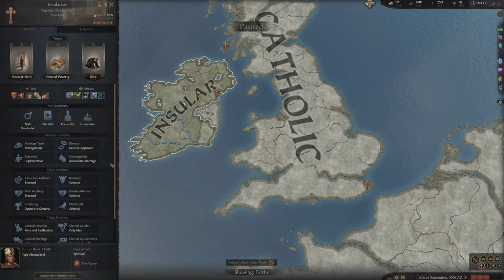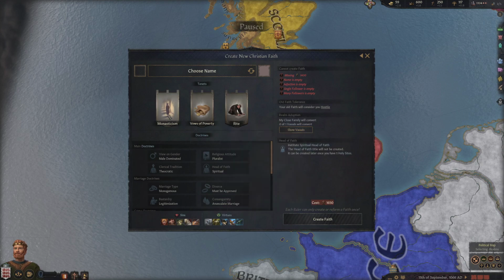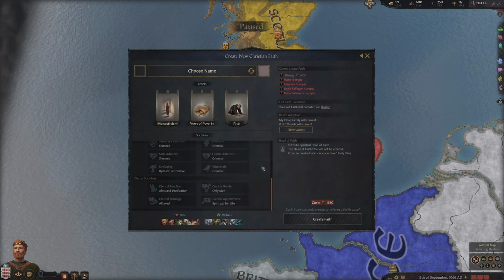Now, the other things on this tab, right at the bottom, you can obviously probably read this button. It says create a new Christian faith. Say, for instance, I wasn't very happy with my faith. I thought it could do with maybe a bit of tweaking. I can choose to create a new Christian faith. And to do so is very simple. I click on this button, and then I choose the things that I want in my religion.